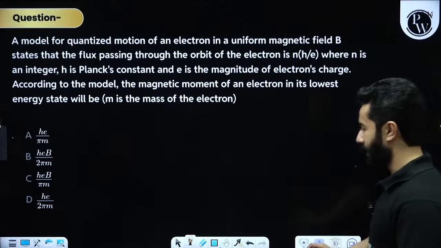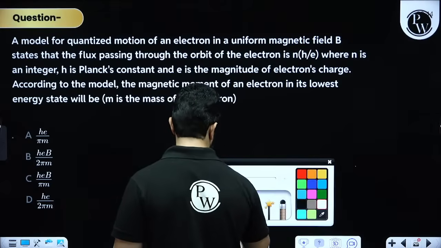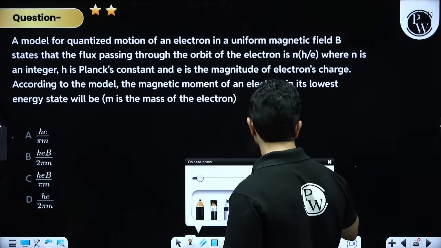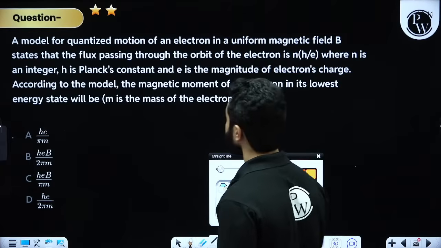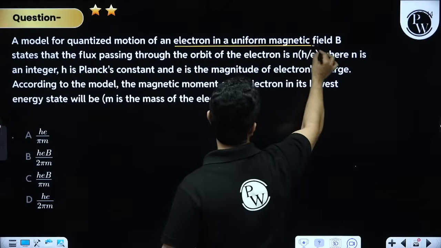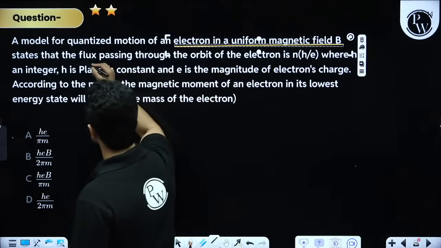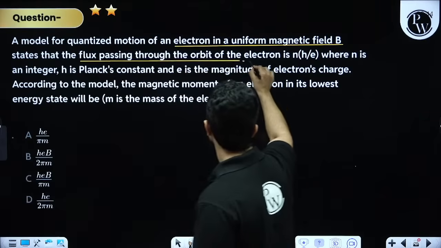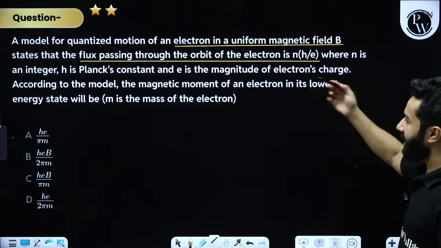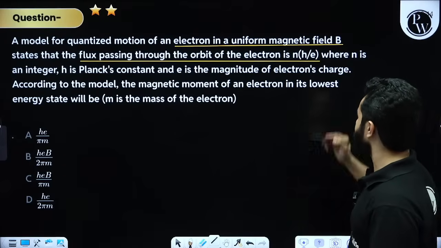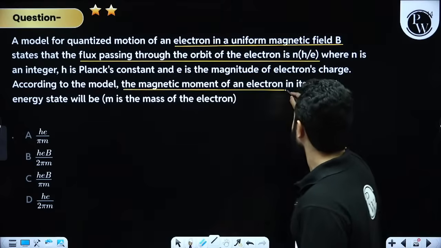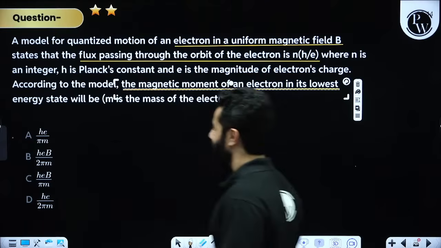Again a nice question, again a nice problem, my dear friends. Although not too difficult, it is certainly a new type of question. Let's read it, and please read it with me. A model for quantized motion of an electron in a uniform magnetic field B states that the flux passing through the orbit of an electron is nh by E, where n is an integer, h is Planck's constant, and E is the magnitude of the electron's charge. According to the model, the magnetic moment of an electron in its lowest energy state is.